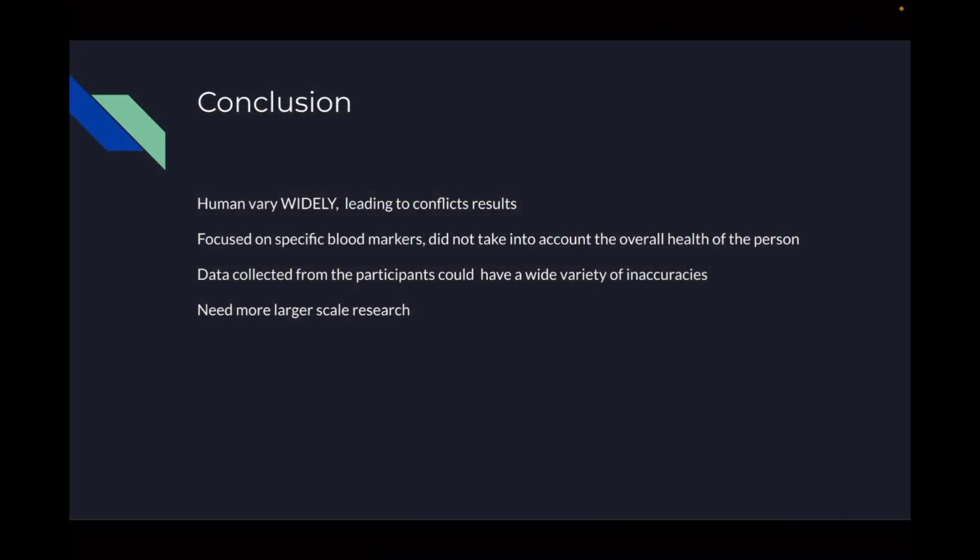In conclusion, what we would like you to take away is that humans vary widely, which can lead to conflicting results. These studies focused on specific blood markers but did not necessarily take into account the overall health of the person, and data that was collected from participants could have a variety of inaccuracies. There needs to be more larger scale research done.